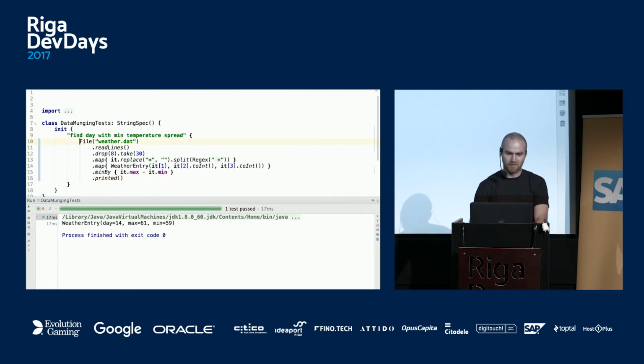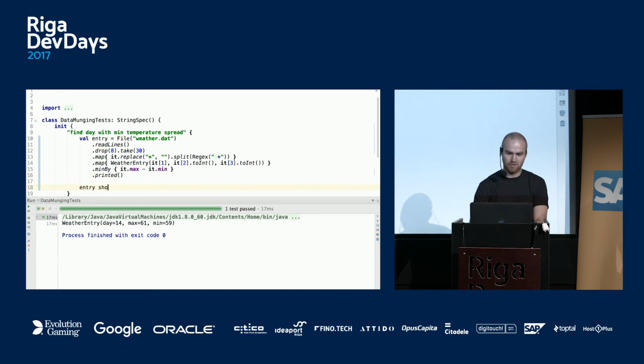So now we can finally write an assertion. We can say this is the entry. This entry should equal; this is built into the framework. The entry should be equal, and we can almost copy this thing. Right. So now it should still pass and print things.